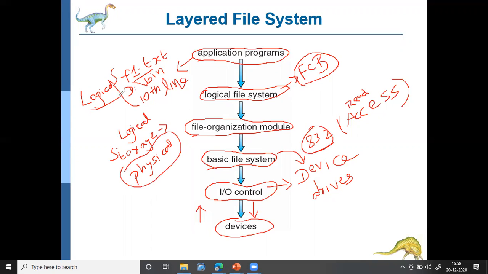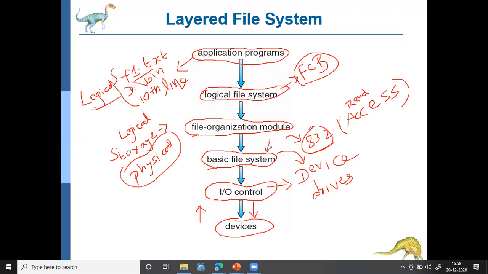Okay, it will convert the logical information to the relevant data corresponding to the physical storage. Okay, so then it will convert it to this particular detail, like which block number should be accessed, and that will be given to the basic file system.